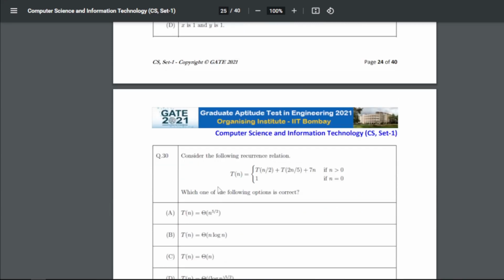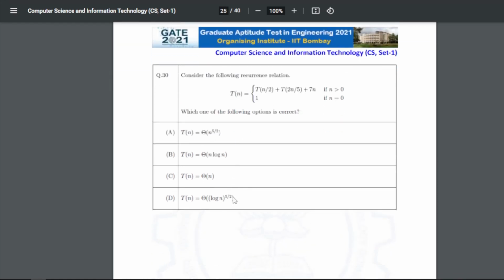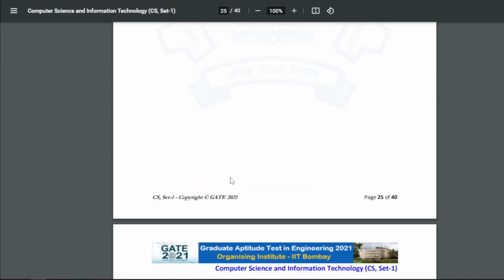Consider the following recurrence relation. So this is the recurrence relation. Which one of the following options is correct? So for 30 the answer is C: T(n) equals theta of n, right?